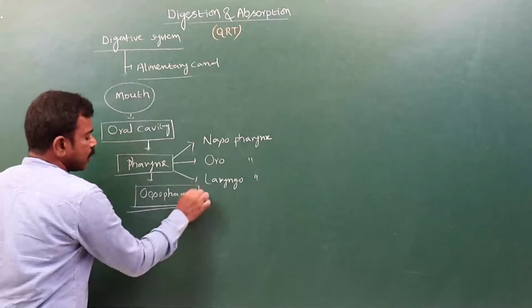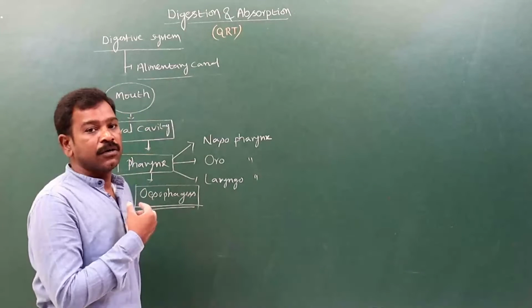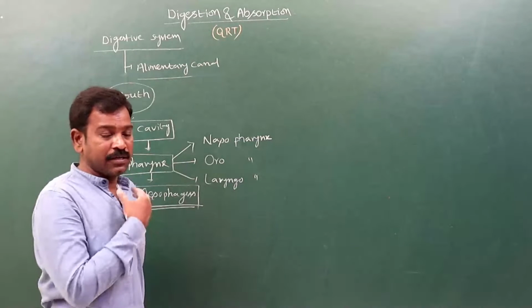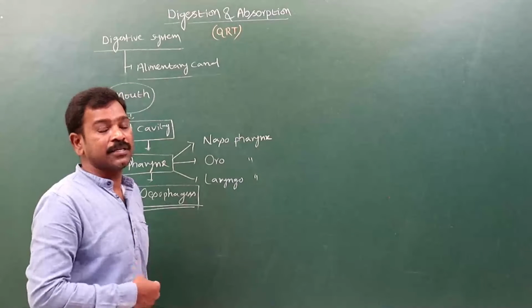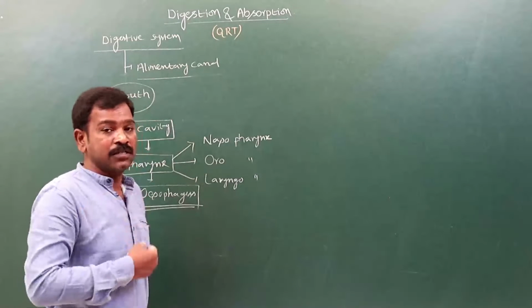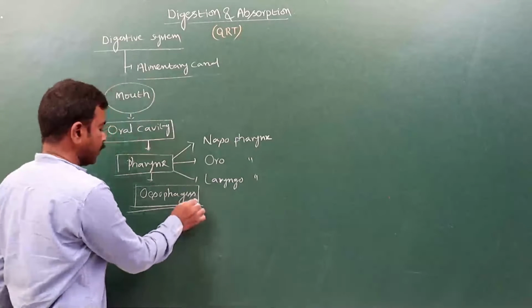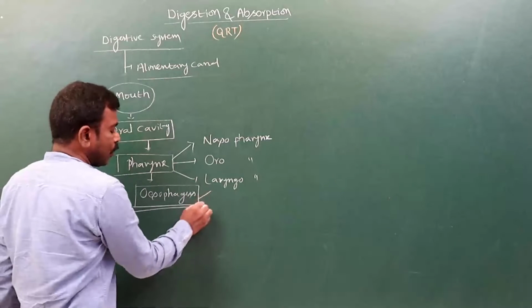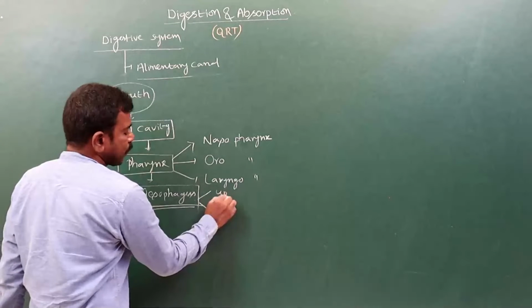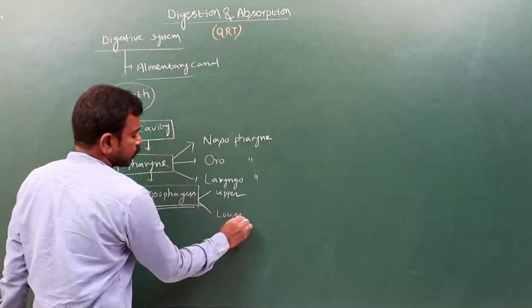The esophagus is a long, narrow tube which travels through the thorax, and next it enters into the abdomen, piercing the diaphragm. On the esophagus there are two sphincters: the upper esophageal sphincter and the lower esophageal sphincter.